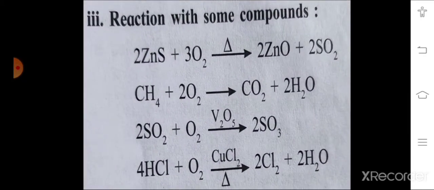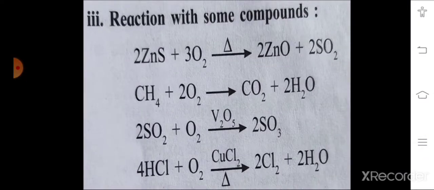Then reaction with some compounds. Here zinc sulfide reacts with oxygen: 2 ZnS plus 3 O2 produces 2 ZnO, that is zinc oxide, and sulfur dioxide is produced. Then the second reaction is methane. CH4 reacts with oxygen to produce carbon dioxide and water.